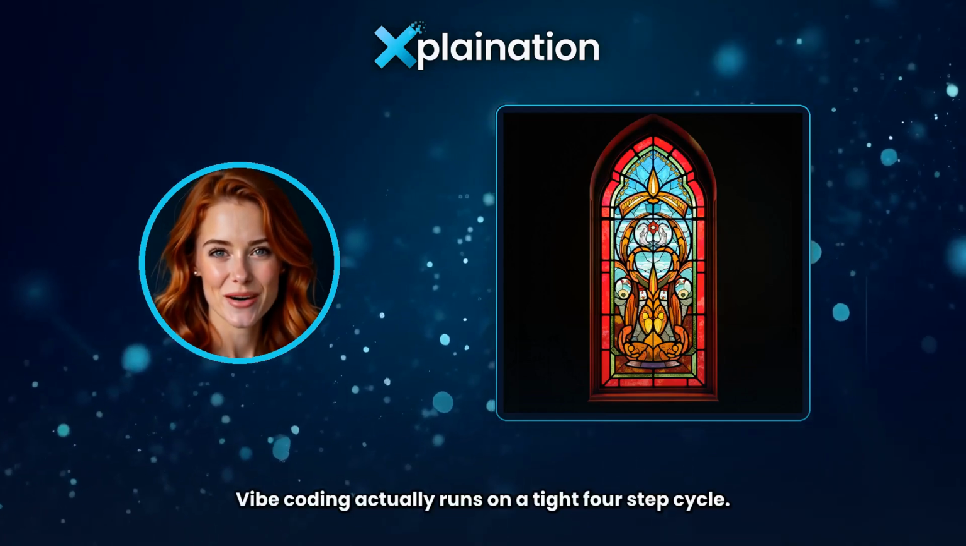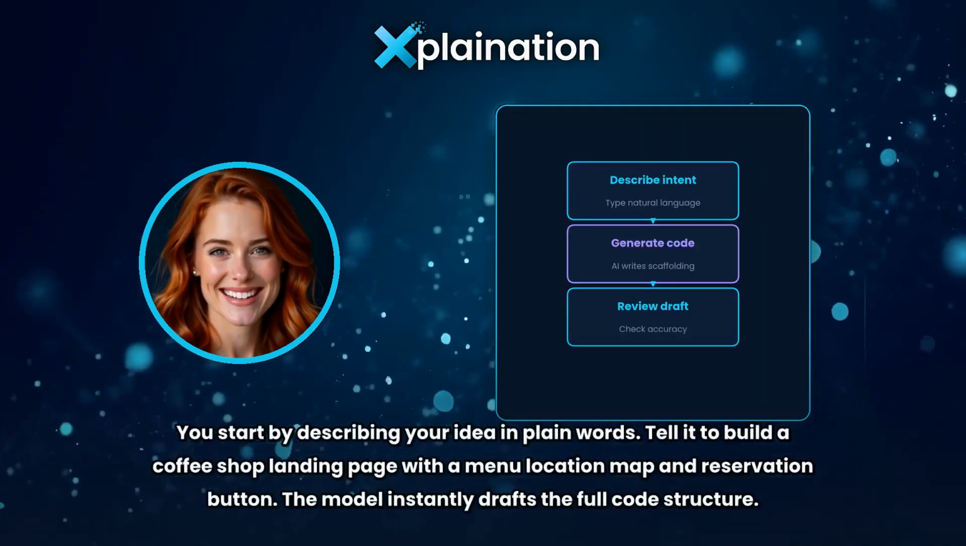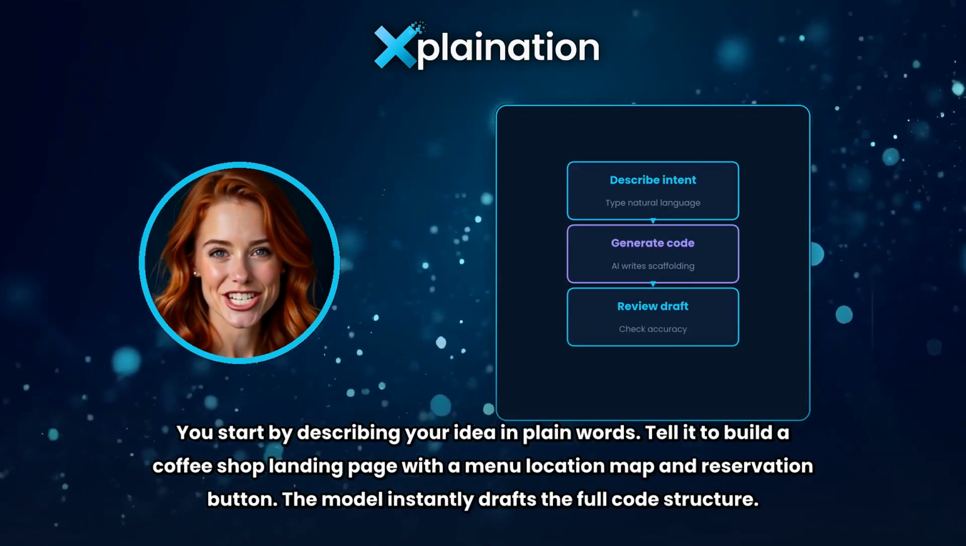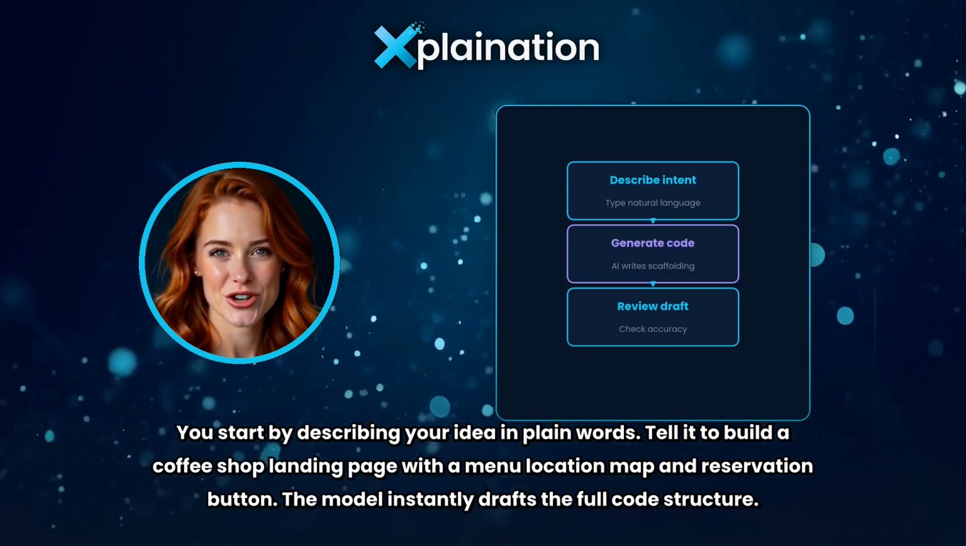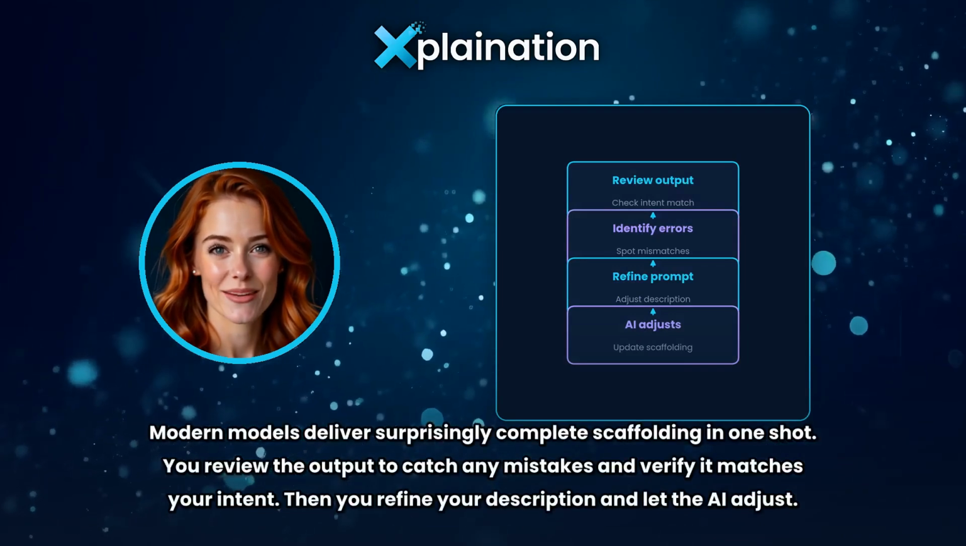Vibe coding actually runs on a tight 4-step cycle. You start by describing your idea in plain words. Tell it to build a coffee shop landing page with a menu, location map, and reservation button. The model instantly drafts the full code structure. Modern models deliver surprisingly complete scaffolding in one shot.